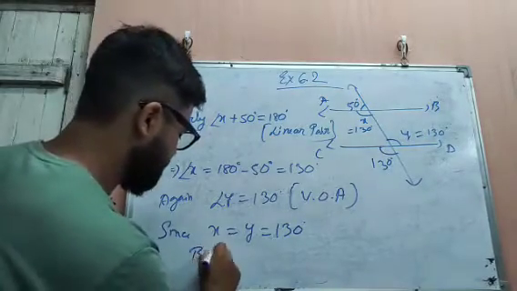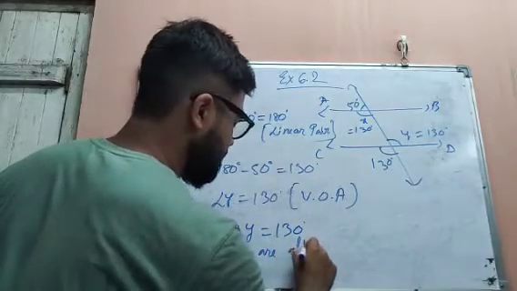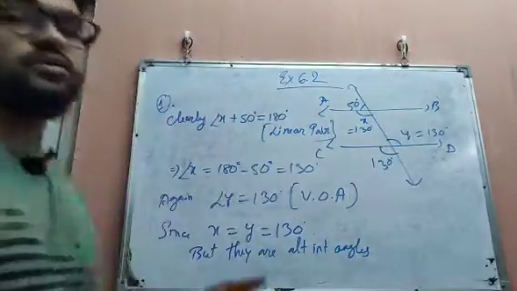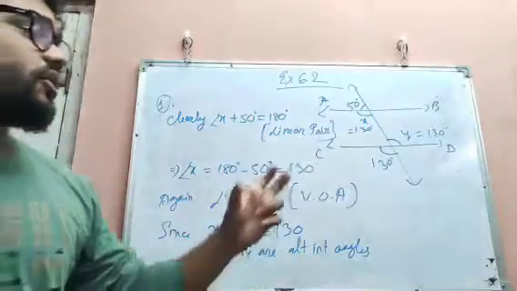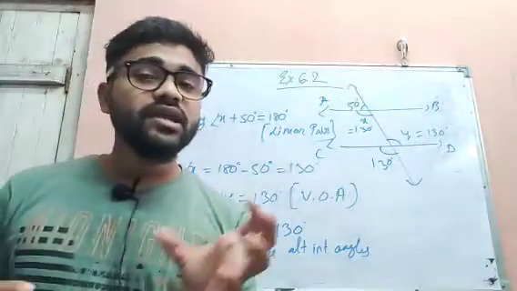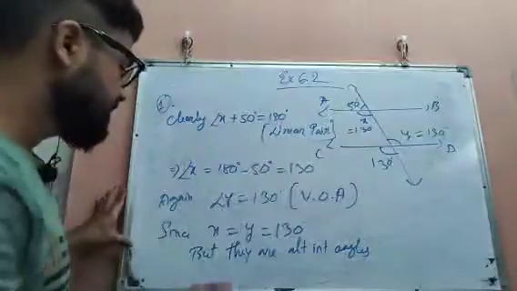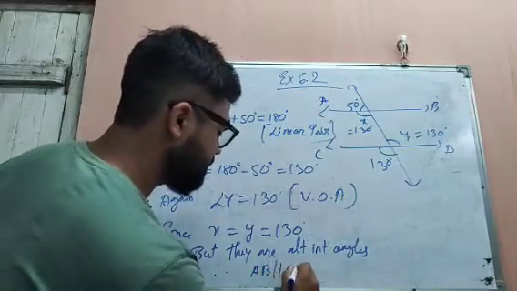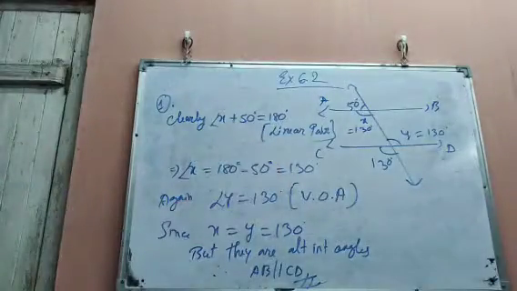But they are alternate interior angles. I have explained that when two lines are parallel, then alternate interior angles are equal, and inversely we can say when the alternate interior angles are equal, then the two lines are parallel. That means therefore AB is parallel to CD. Simply we have to do it that way.